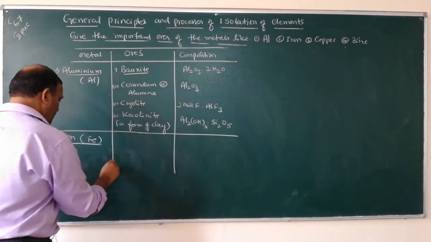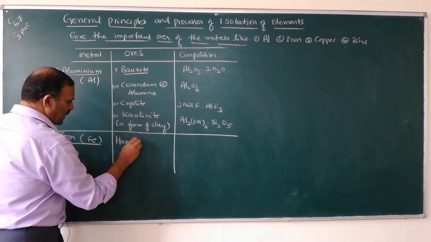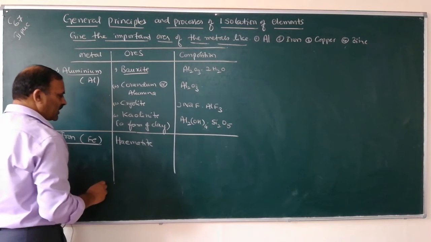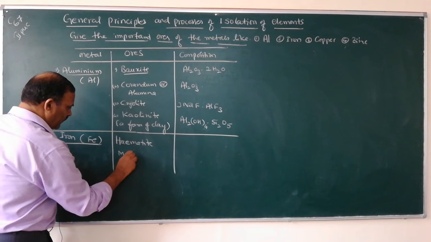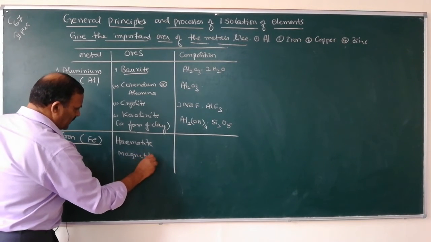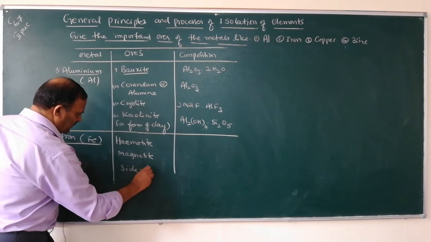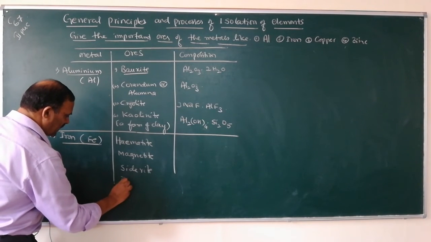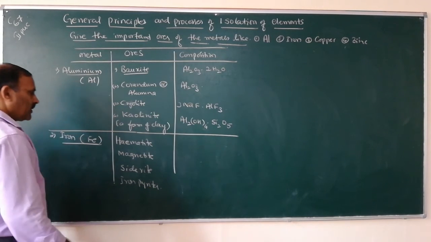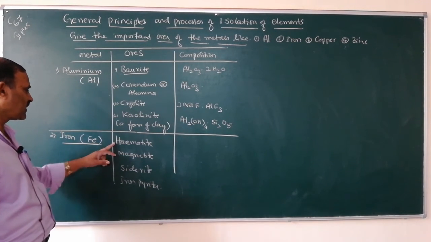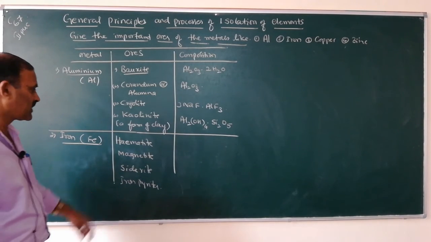As I have mentioned, hematite, and then magnetite, and then siderite, and then iron pyrites. Hematite, magnetite, siderite, iron pyrites.